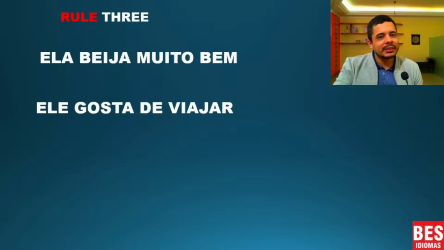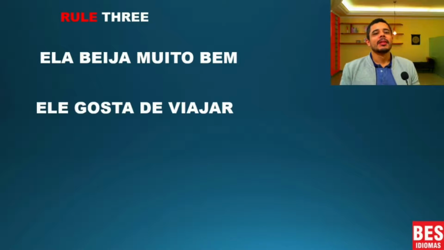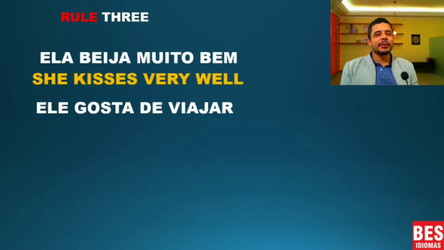Here are two examples for you. Translate them, pause this video, translate them in your notebook, and come back here and check your answer. Excellent. The first one, she kisses very well.